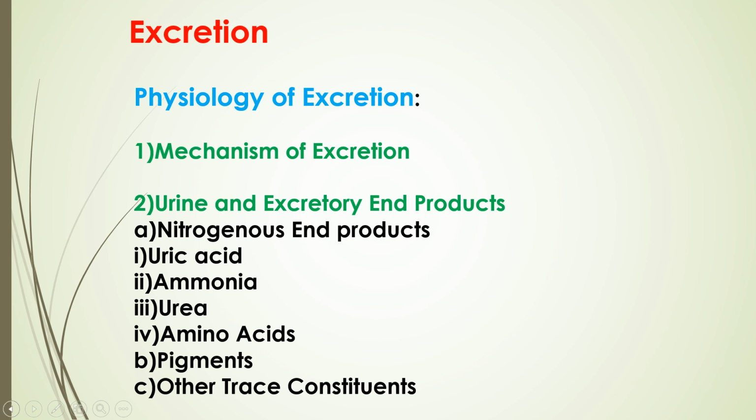Now then pigments. Pteridines are the common pigments that occur in insect urine. They occur in a small quantity. The leucopterin and isoxanthopterin as well as creatine are found in the urine of some insects. Then other trace constituents.